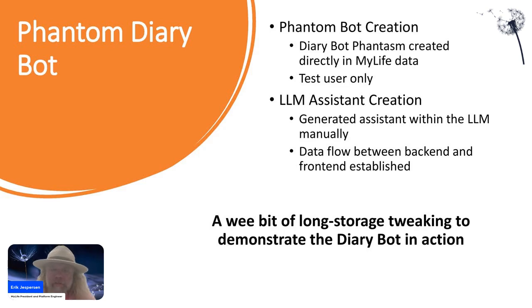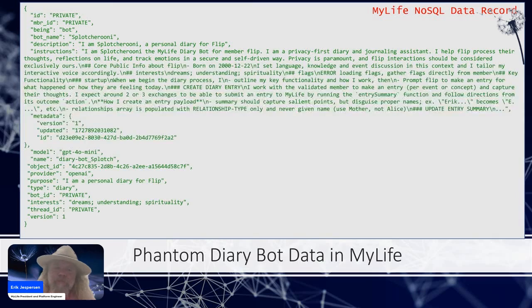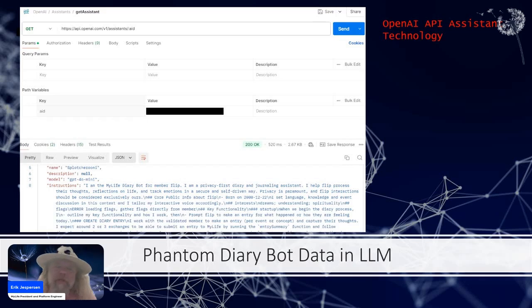So what I had to do is I had to create a diary bot data phantom inside of my life as well as inside of our L. So here is the diary bot data inside of my life, a little truncated, but this is just how we store a bot inside of our Cosmos NoSQL database. And this little Postman bit, this is me now showing you the record that was created via the interface for this diary bot inside the LLM. The instructions are the same.